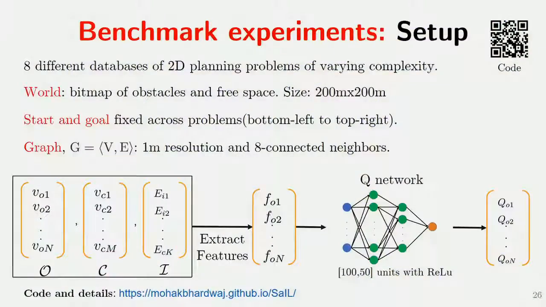Now I'll discuss some of our evaluation of the SAIL algorithm. First, I'll discuss some benchmark experiments. These are 2D experiments where the world is a bitmap of obstacles. Start and goal are kept fixed to bottom left and top right, and our graph is an 8-connected lattice. We represent our Q network as a standard feed-forward neural network with 2 layers of 150 units and ReLU activation.